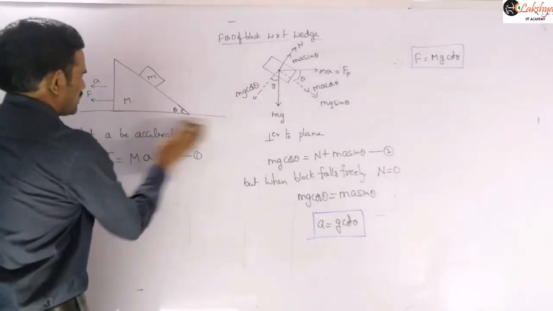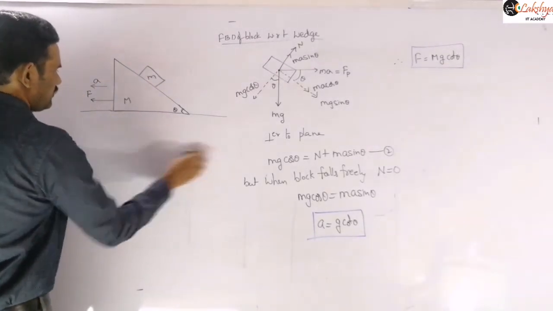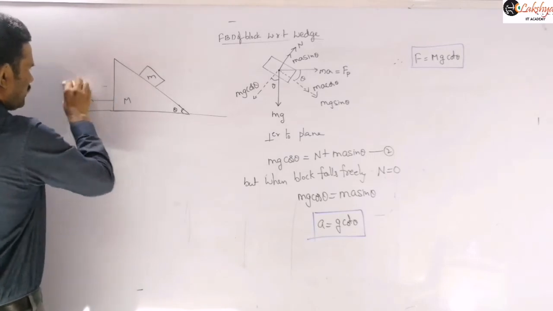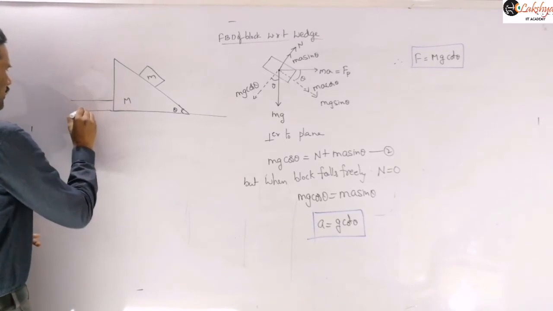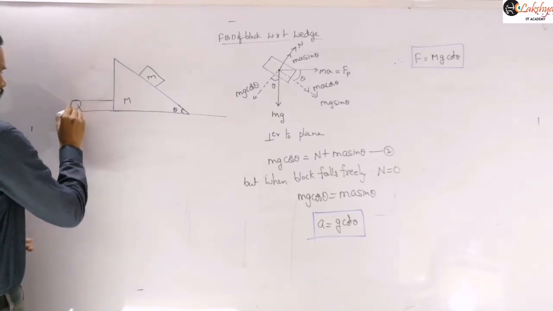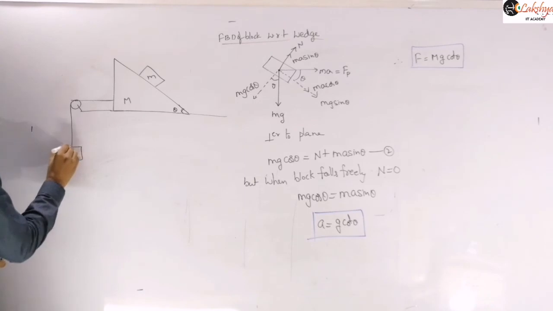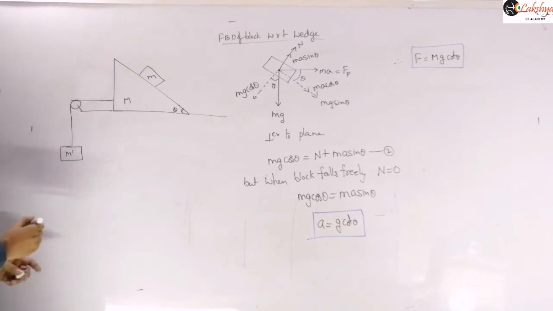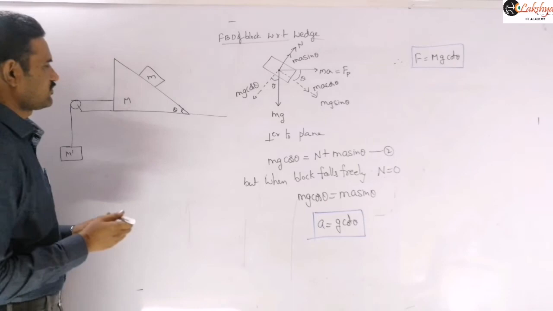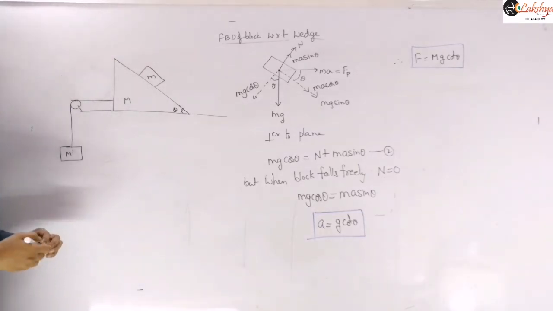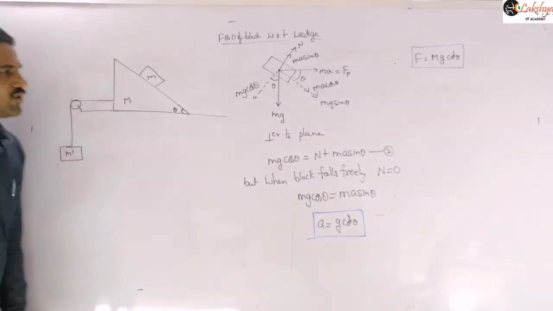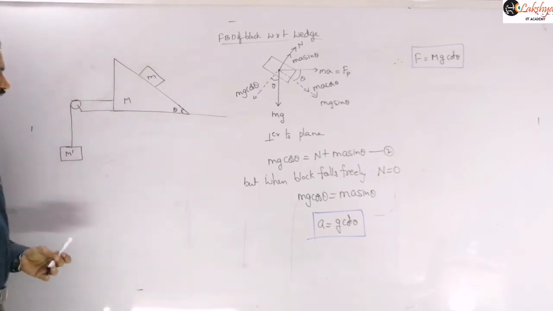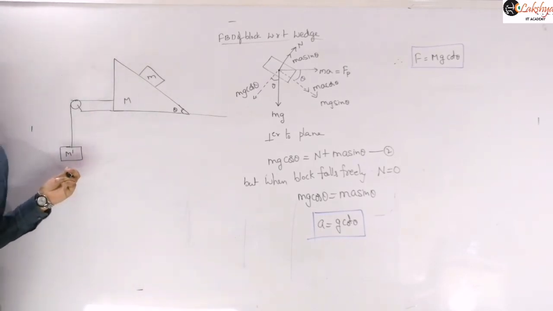So here now they will suspend the block on this side. A block is suspended by using a pulley like this. Now this is M dash here. So write this problem now. In the system shown in figure, all the surfaces are smooth. Find the value of M dash.